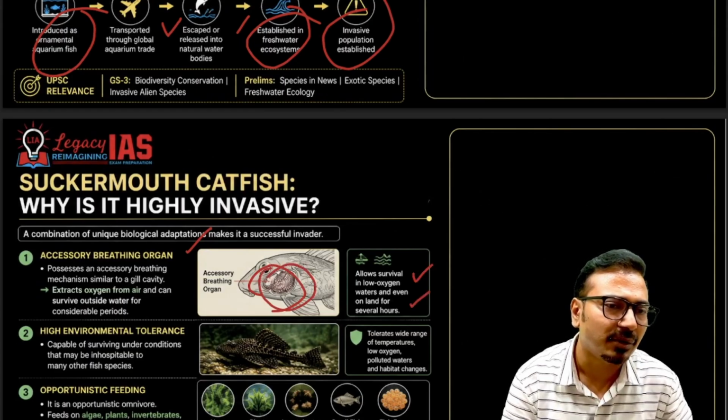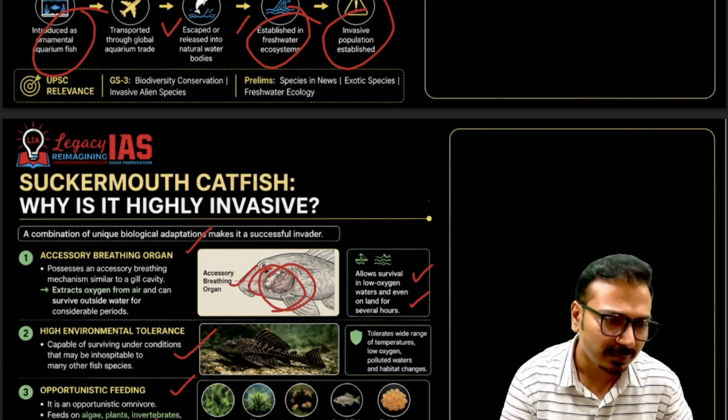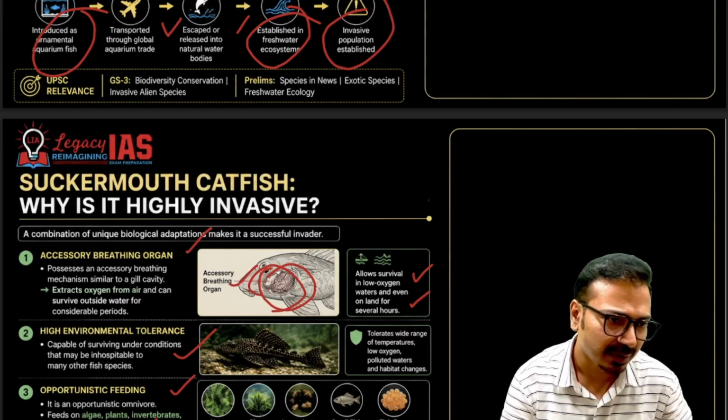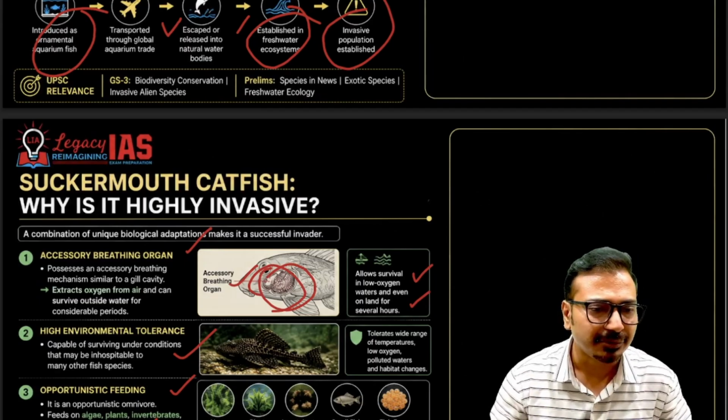You can understand how they are invasive because of this reason. High environmental tolerance, created because of this breathing organ. Then opportunistic feeding: it feeds on algae, plants, invertebrates, small fish, as well as their fish eggs. So we can say it is omnivorous, eating the plants, algae, as well as fish eggs. Highly adaptable in terms of broad diet and high tolerance of low oxygen level environments. That's why it becomes invasive.